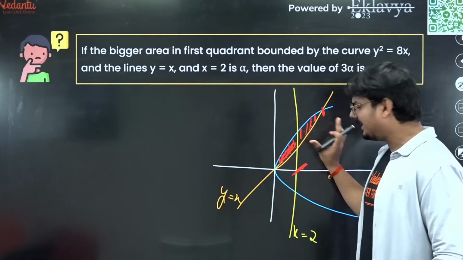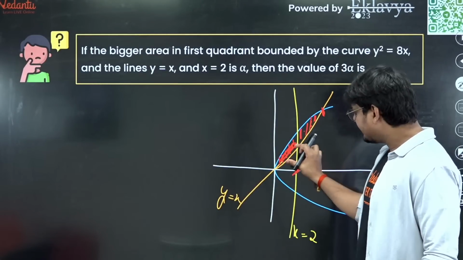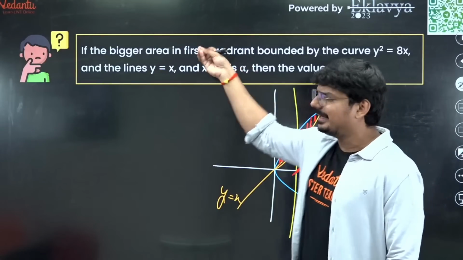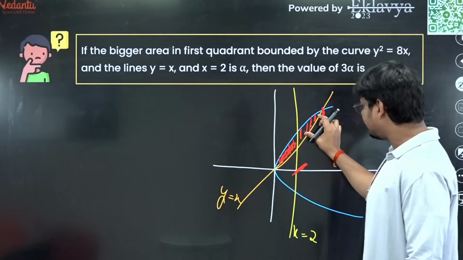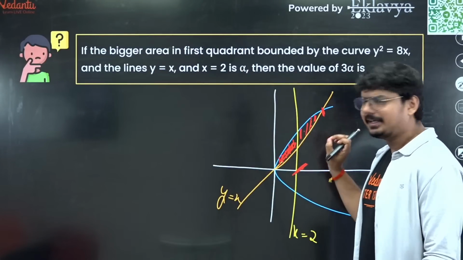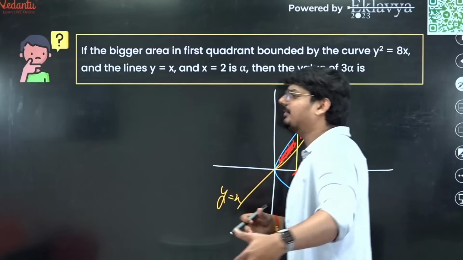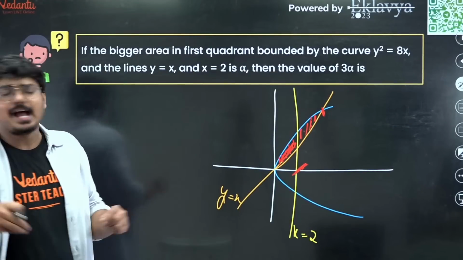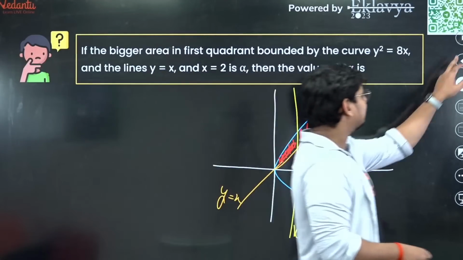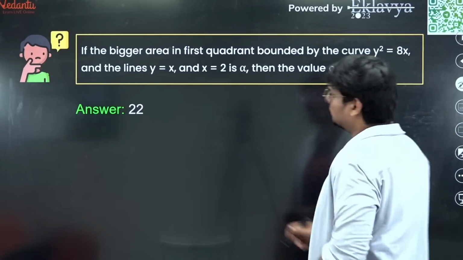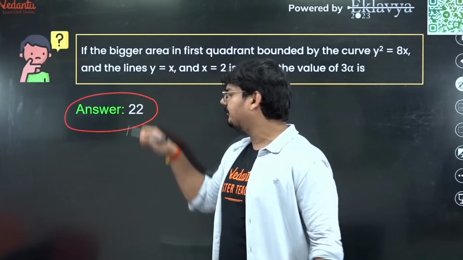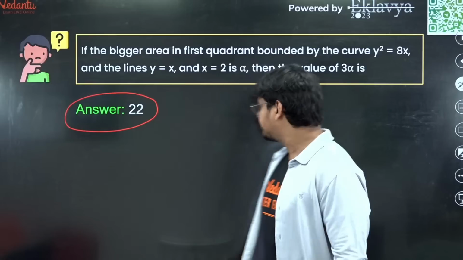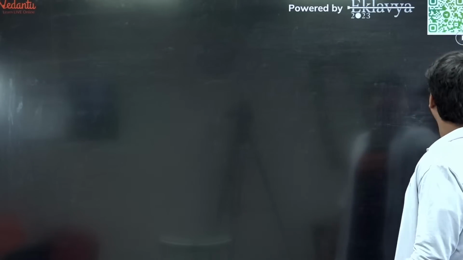We had two areas here, right? This area and this area. It asks for the bigger area. So you can calculate this as well as this particular area, figure out which has the maximum value, and that itself is going to be the answer. If you do so, guys, the right answer for this question is 22. The answer you have to get is 22. Okay, chalo, now let me go to another question for you.